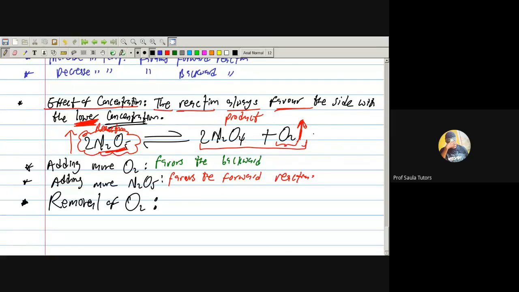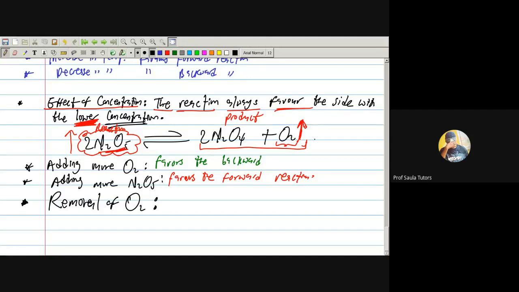Who can tell me which parts have the highest concentration? I'm removing the products, and I did not do anything to the reactants. So which parts have the highest concentration? Who knows? Product or reactant? The reactant. Exactly.